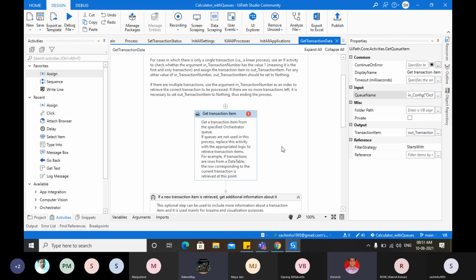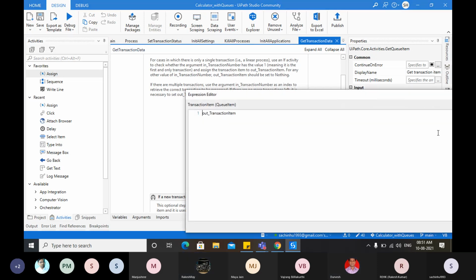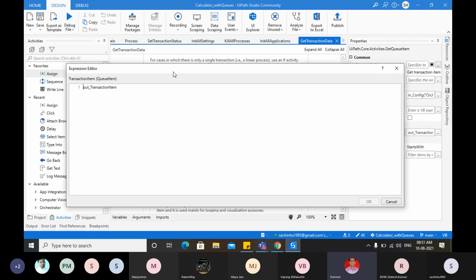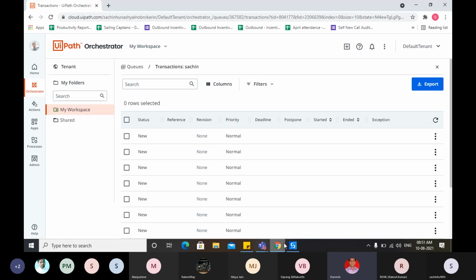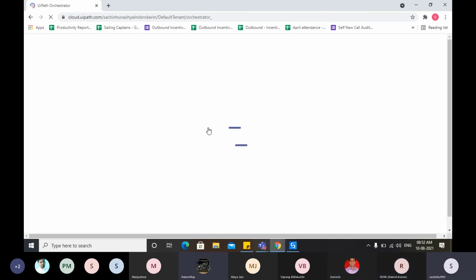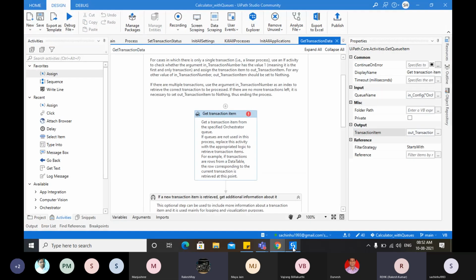Go to output and see what's the error. No, in the output panel. It says the queue is not valid. Something it is not able to read, queue item. Check the value in the config. Copy the queue name from orchestrator and paste it in the config file. No, it's done correct only. Did you save the config file? Yeah, I think so. First check the queue name in orchestrator, then verify.